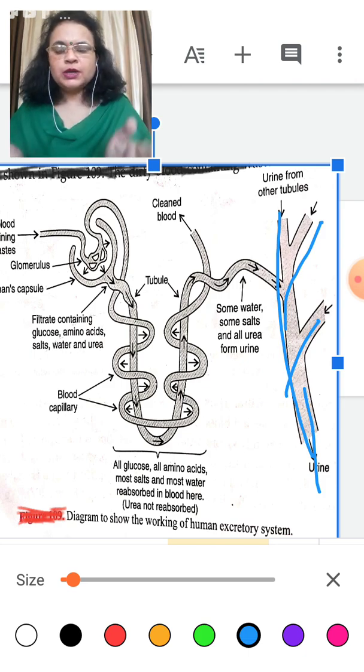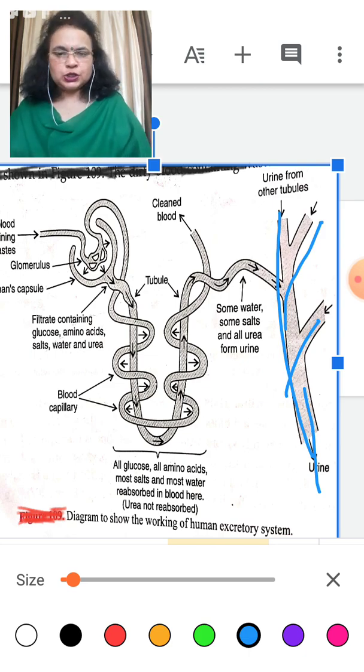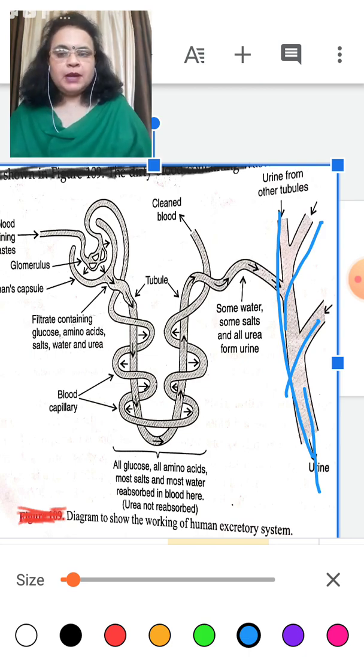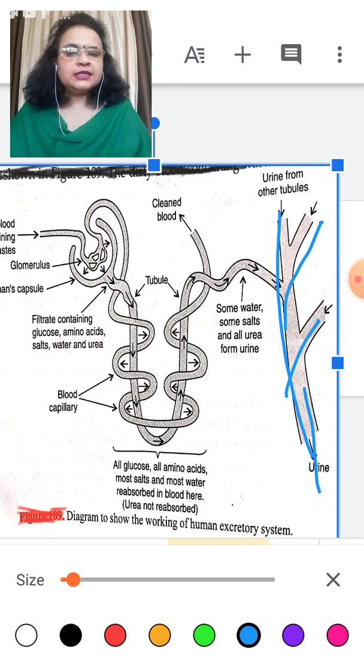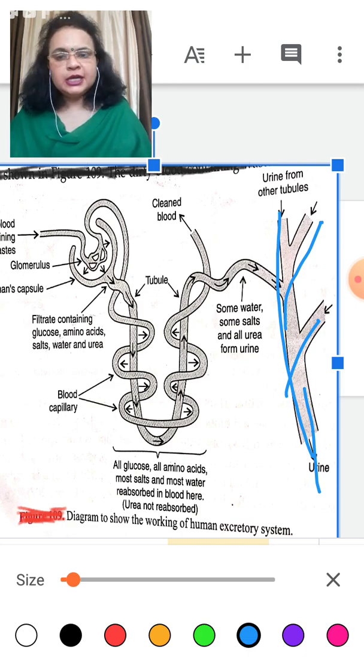So now in a simple way you all have understood that dirty blood is taken inside the kidney and cleaned by the nephron. Inside the nephron the Bowman capsule is present, and inside the Bowman capsule blood capillaries are present.